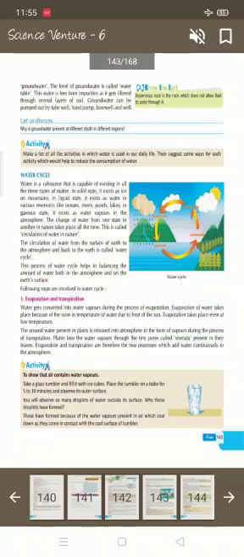The unused water present in a plant is released into the atmosphere in the form of vapor during the process of transpiration. Plants lose water through the tiny pores called stomata present in their leaves. Evaporation and transpiration are therefore the two processes which add water continuously to the atmosphere.